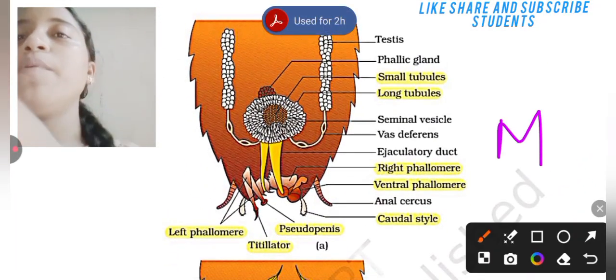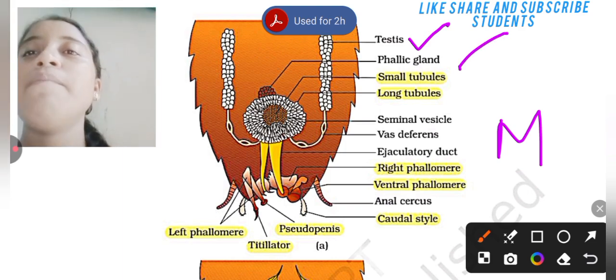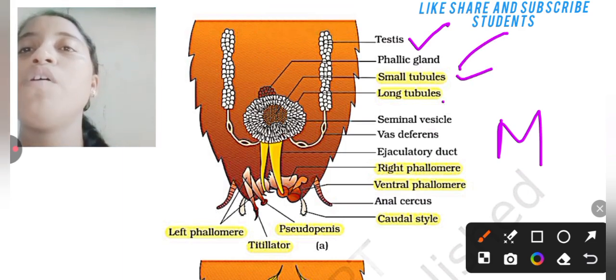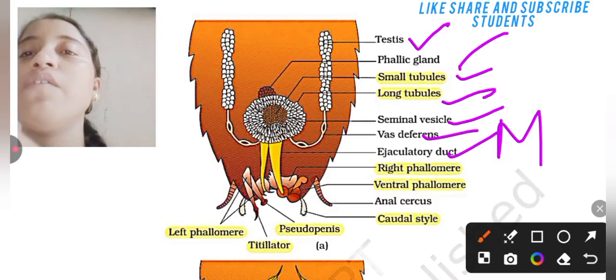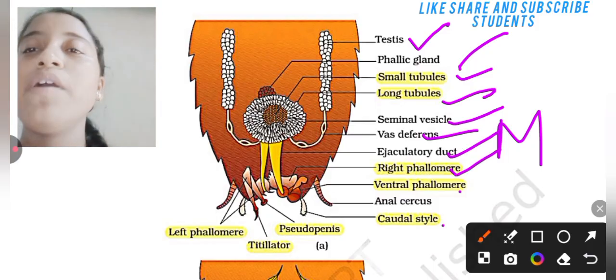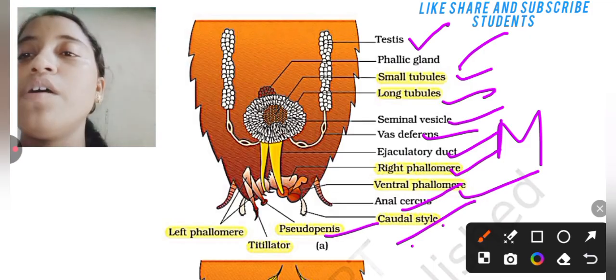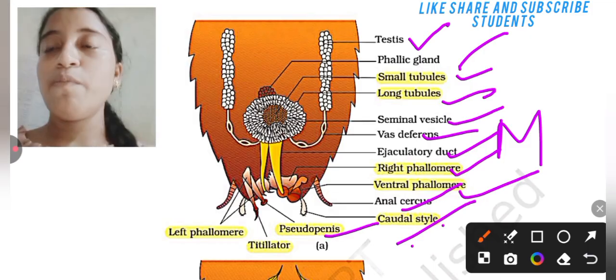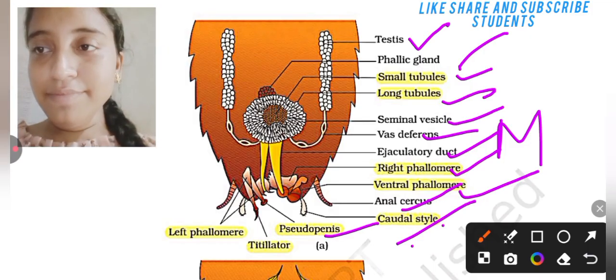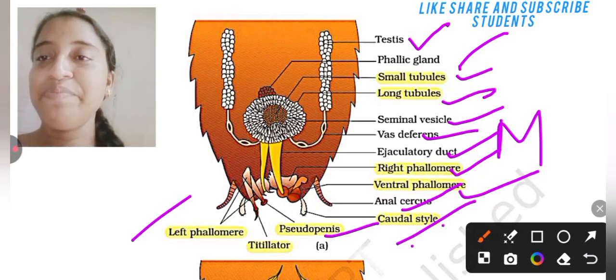In the male reproductive system of cockroach, testes are present, phallic gland, small tubules, long tubules, then seminal vesicle, vas deferens, ejaculatory duct, right phallomere, ventral phallomere, anal cerci, caudal style, pseudopenis, then left phallomere, titillator.